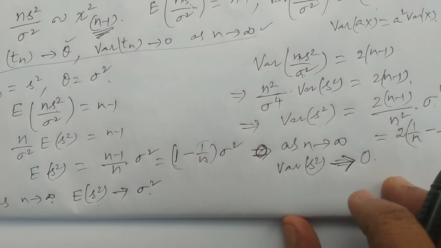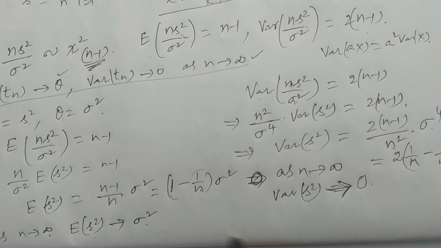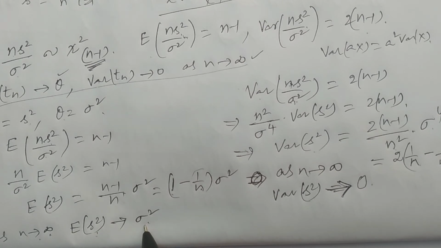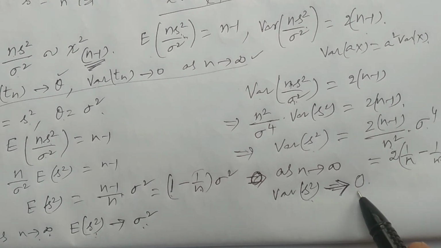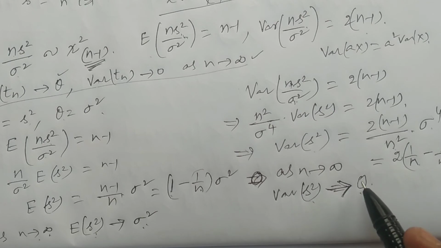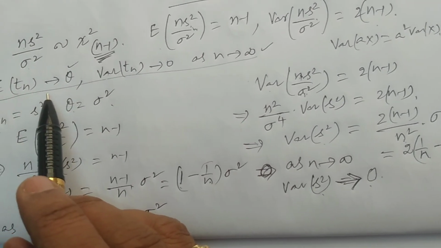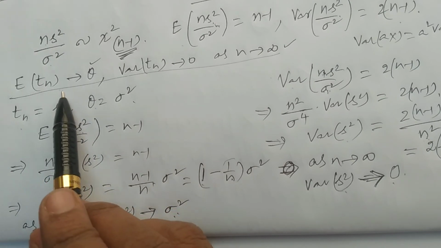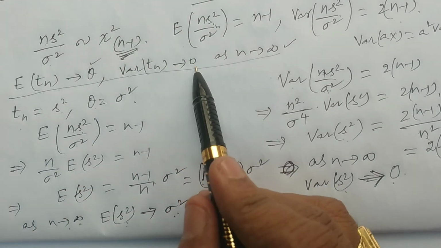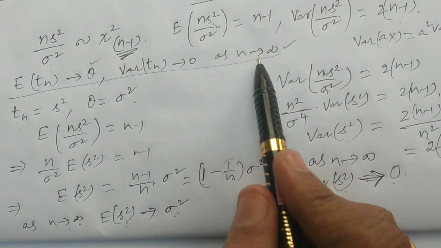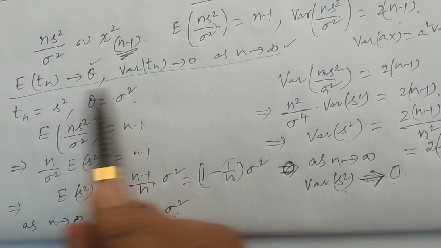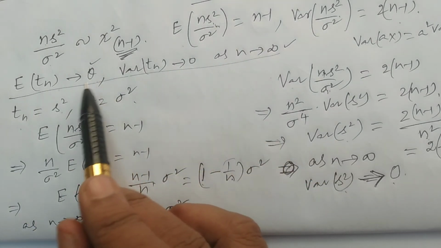Now we can easily observe two results here. As n tends to infinity, expectation of s square tends to sigma square, and variance of s square tends to 0. By the theorem, if expectation of Tn tends to theta and variance of Tn tends to 0 as n tends to infinity, then Tn is a consistent estimator of theta.